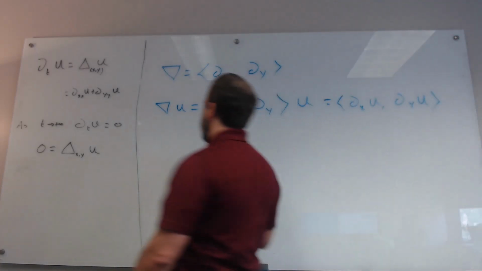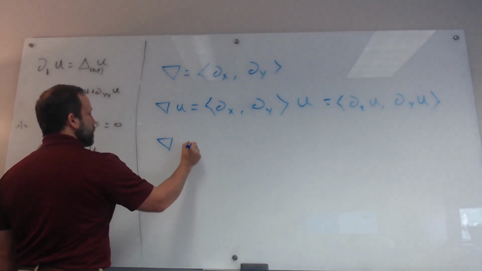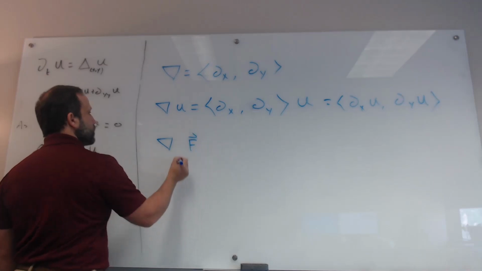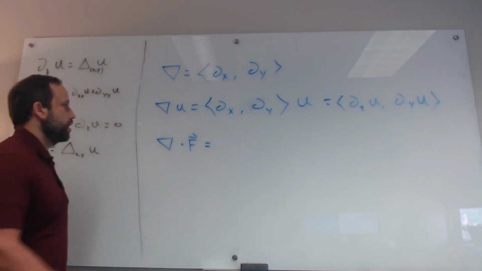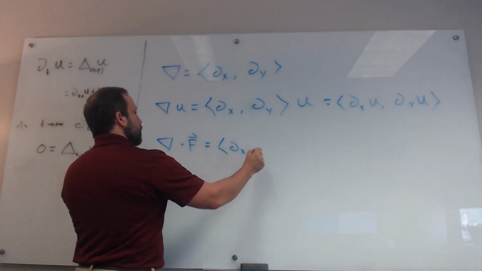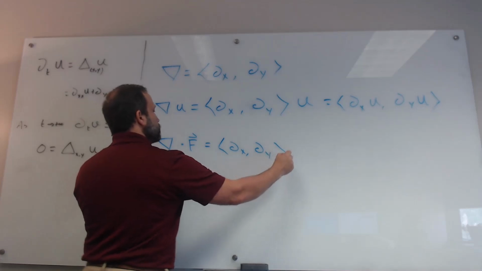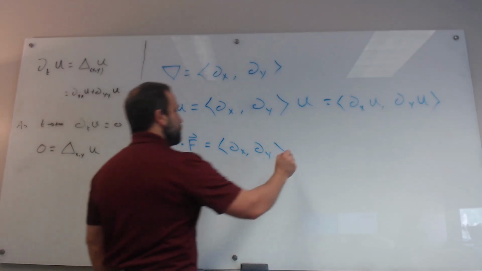Now, if we have a vector field, this is the divergence operator. Let's say f is a vector field. We put a dot there because we want to think of this as a dot product. The gradient is the vector whose first component is the x derivative operator and whose second component is the y derivative operator.